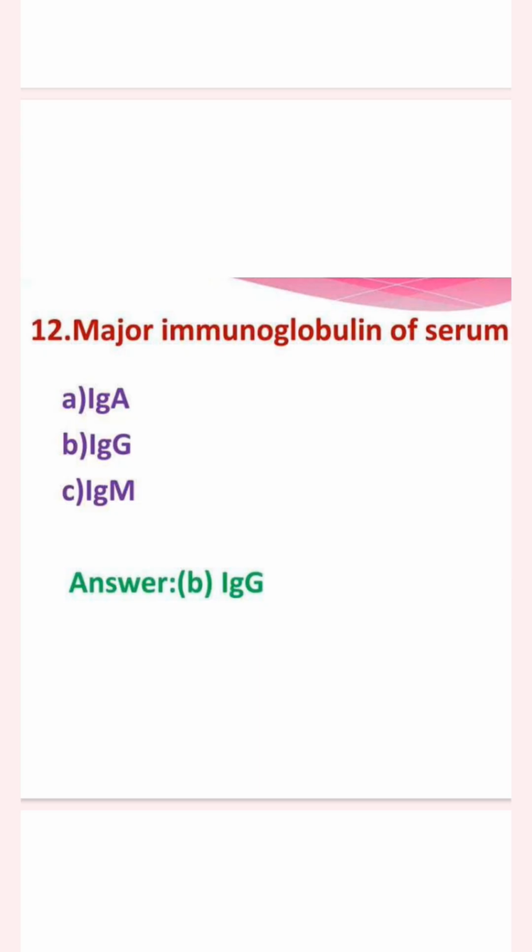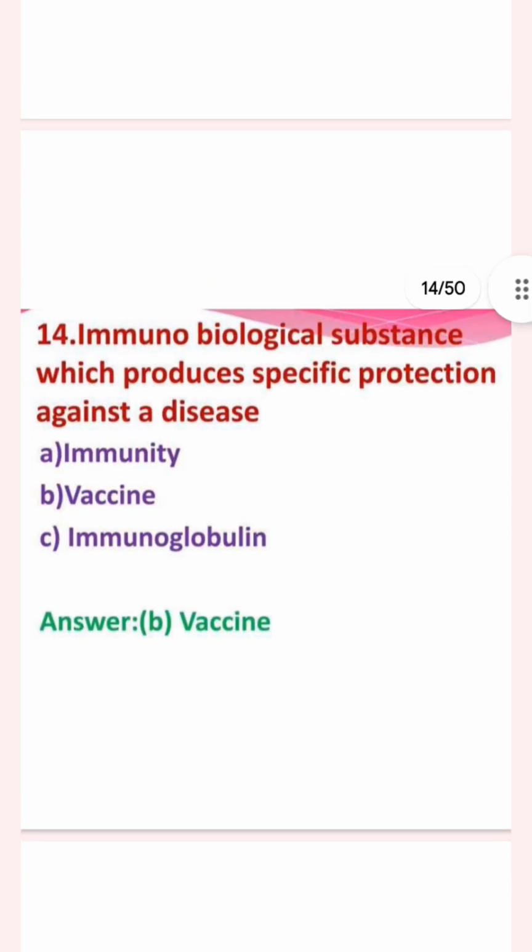Killed vaccines are administered by IV or IM, subcutaneously or intramuscularly, or hypodermal. The answer is subcutaneously or intramuscular. Then next question: the immunobiological substance which produces specific protection against a disease: immunity, vaccine, or immunoglobulin.